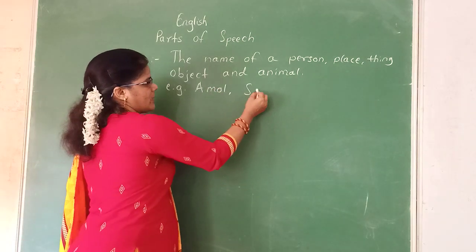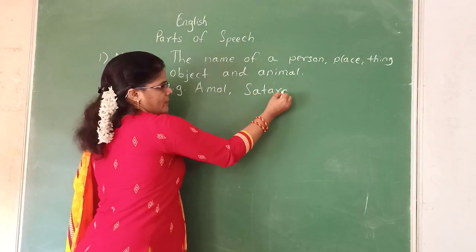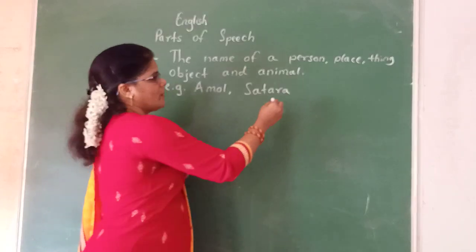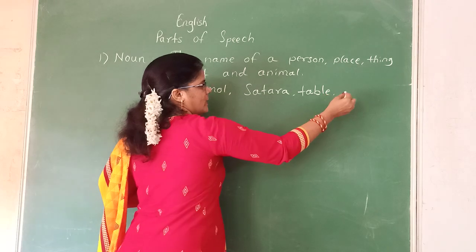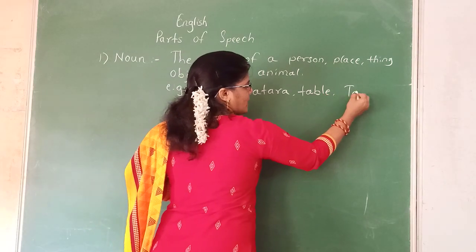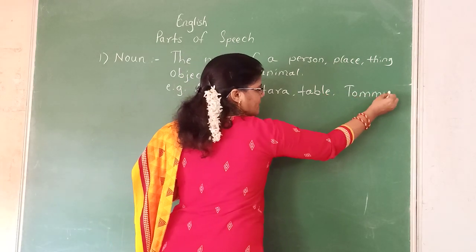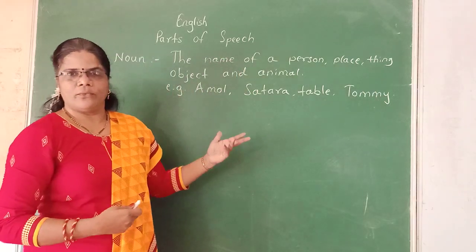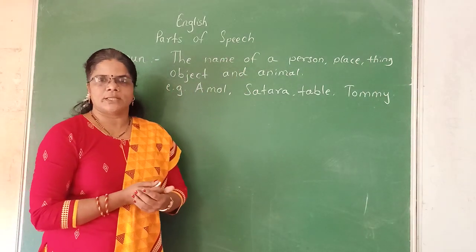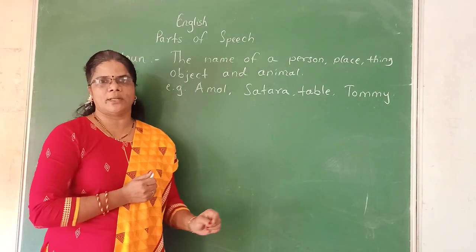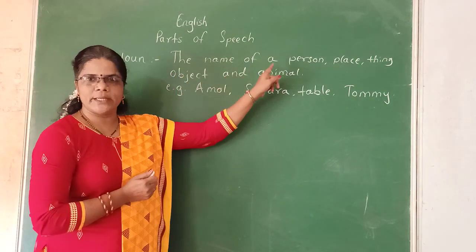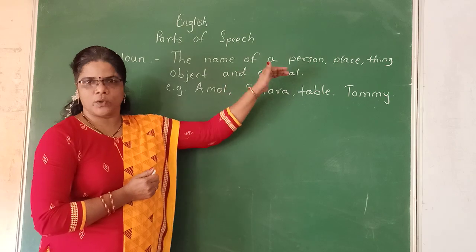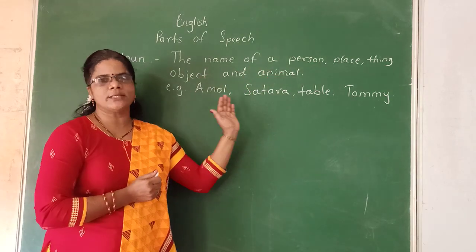Then Satara, name of the place. Name of the thing or object, table. Then Tommy, if we call any dog as Tommy, we give the names to the animals, and that particular name of the animal, it is called as noun. So name of the person, place, thing, object or animal, it is called as noun.